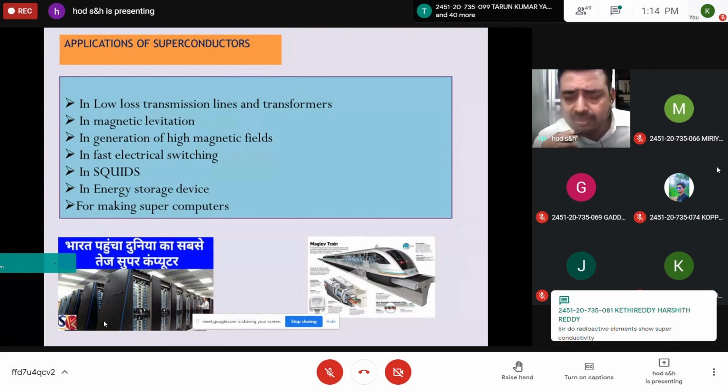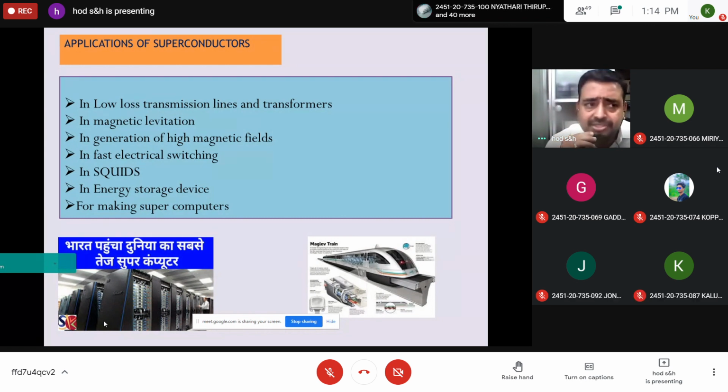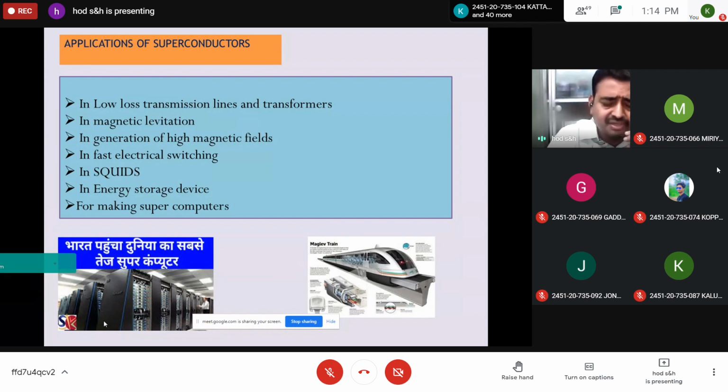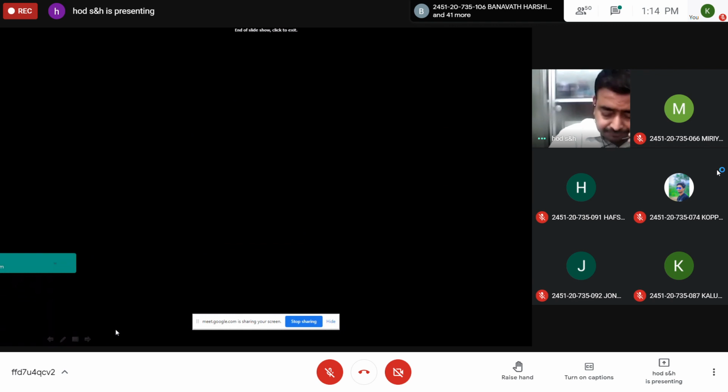So in this chapter, we have discussed what superconductivity actually is, the transition temperature, and the general properties of superconductors, and the types of superconductors as type 1 and type 2. Then we discussed BCS theory, features of BCS theory, high temperature superconductivity, and the classification of high temperature superconductors. And finally, a few applications. If possible, some applications are given in a YouTube video. I will try to upload it, not now, after some time.